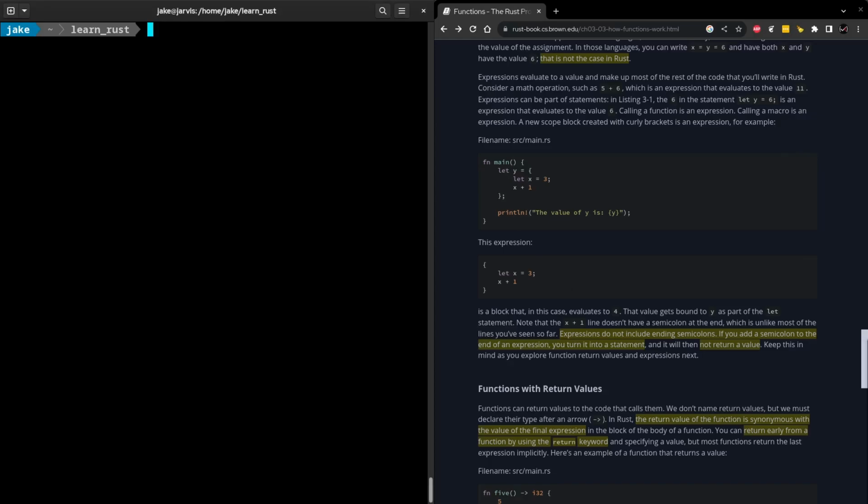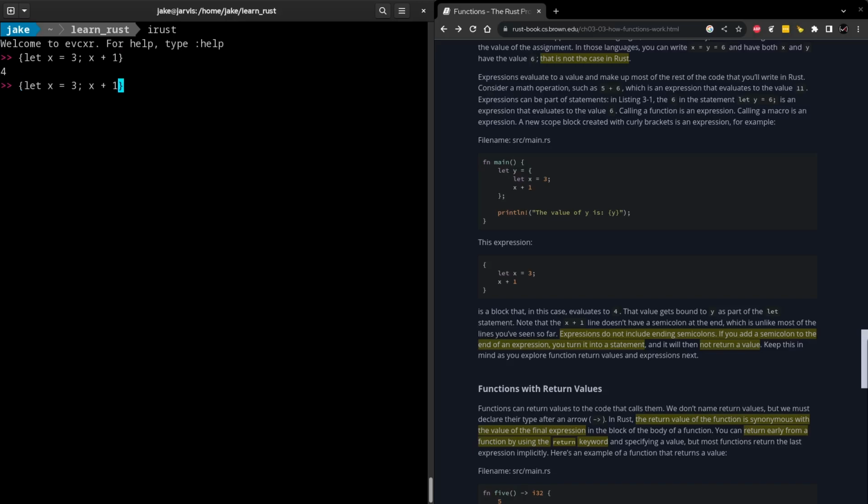And in this last part here, they're touching on something that I think is going to be really important for the language moving forward, which is that those code blocks that we were messing with earlier are themselves expressions. So if we look at a simple example here, where we have let x equal to 3, ended with a semicolon because it's a statement, and then we have x plus 1, and we don't end that with a semicolon, making it an expression that's going to end this code bracket we see. The result of this code block is 4, being the result of the last expression within it.